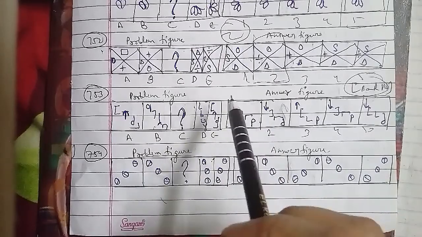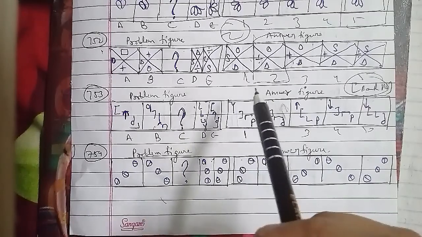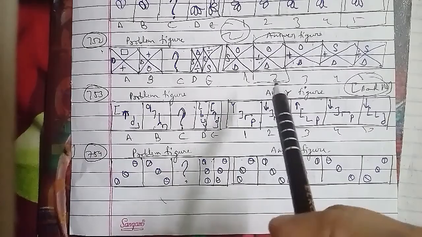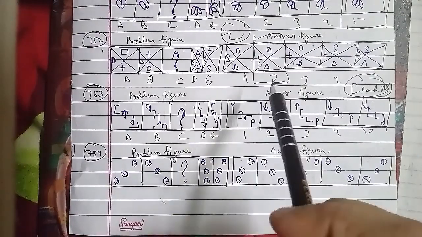The L-shaped symbol rotates through 180 degrees and gets inverted alternately, and the U-shaped symbol rotates 90 degrees clockwise in each step. So we can say that the missing figure is the fourth figure. That will be the right answer for this question as well.